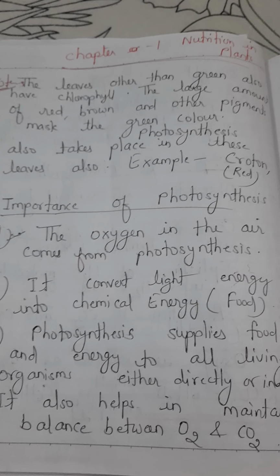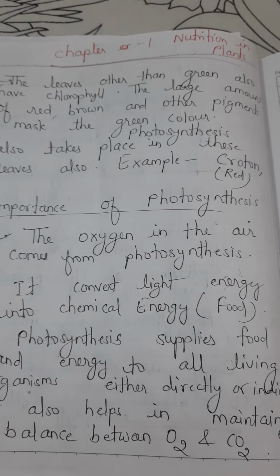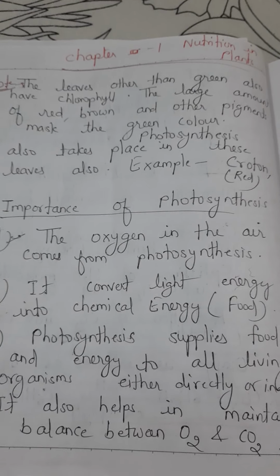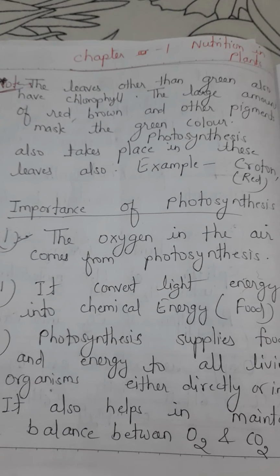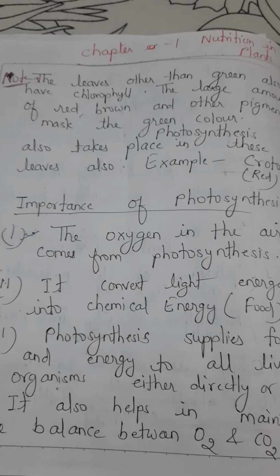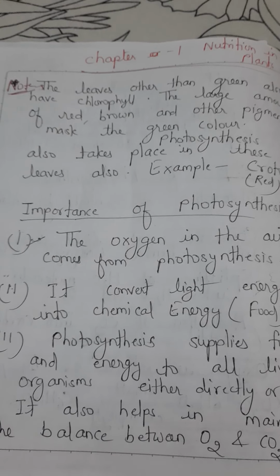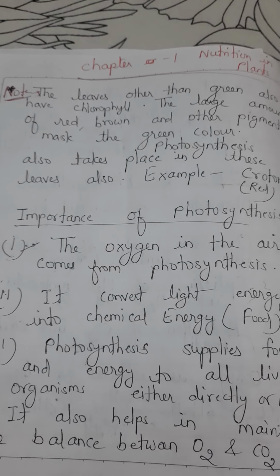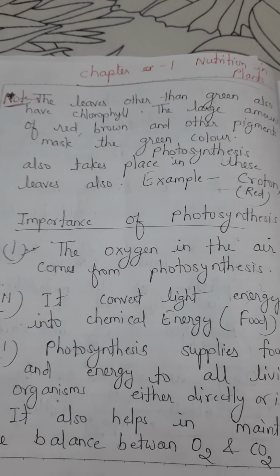So one question might come to your mind: how is it possible that non-green leaves can also perform photosynthesis? Actually, chloroplast, which contains chlorophyll, is a type of plastid. Like chloroplast, two other plastids are present in plants: one is leucoplast and another is chromoplast, which is responsible for the different colors.